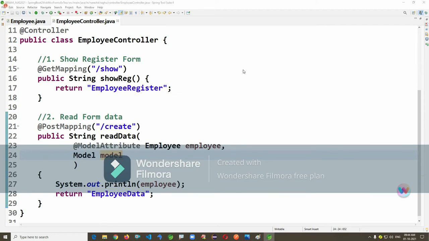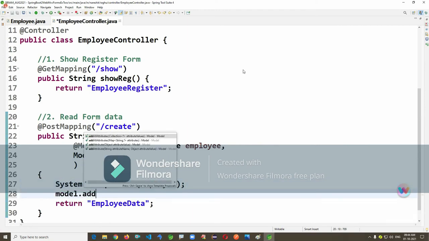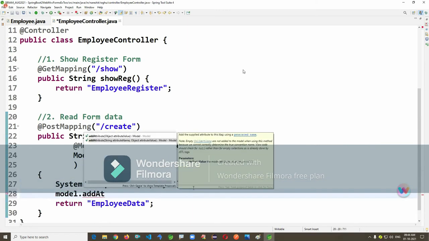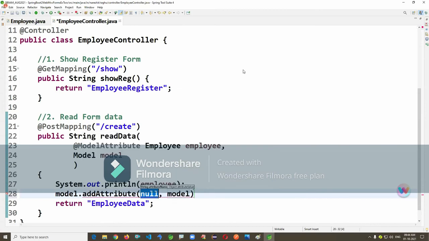Observe, it's a model memory I'm using here. When you submit the data, I'm reading the data and showing it on yet another UI page, something like EOB and employee.